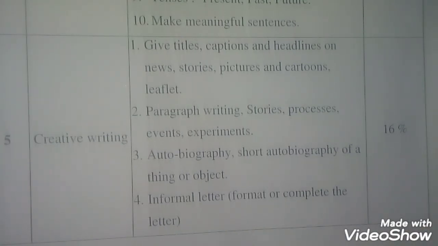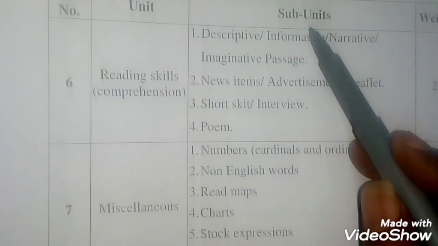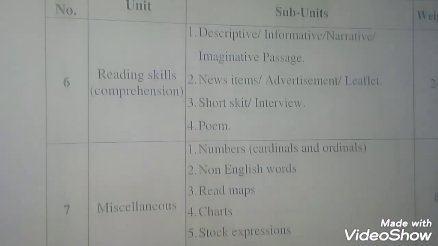Now see the next unit. Unit number 6, reading skills and comprehension. Under that reading skill, the subunits are descriptive, informative, narrative or imaginative passages.